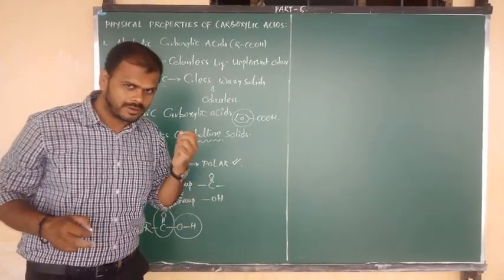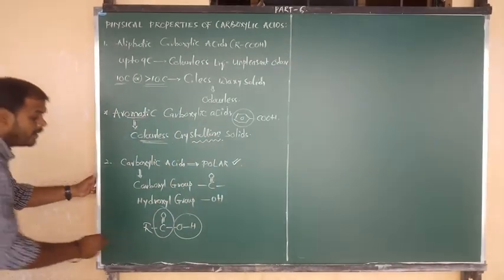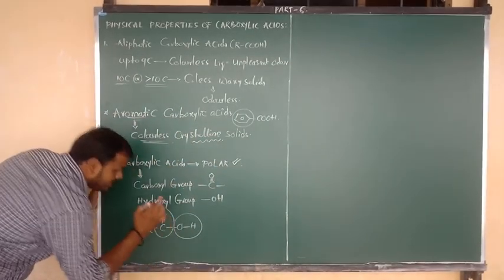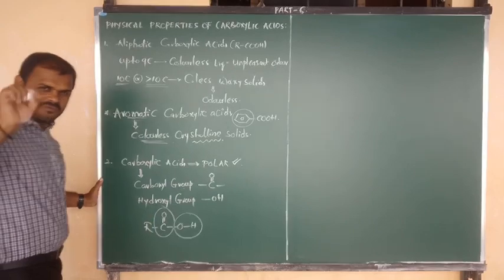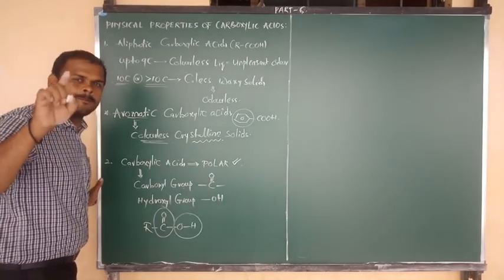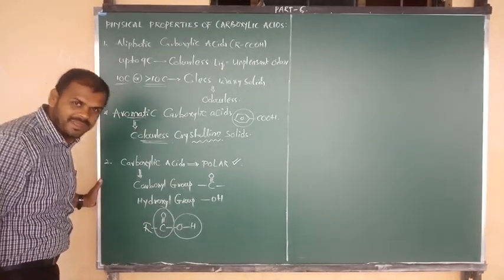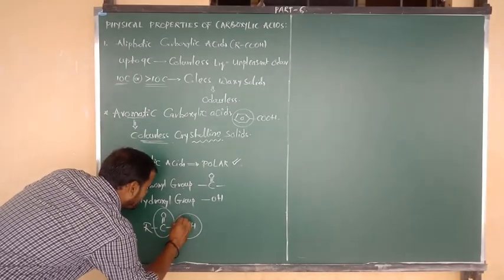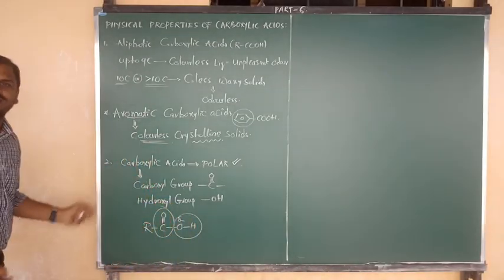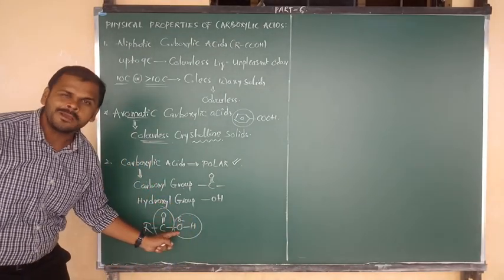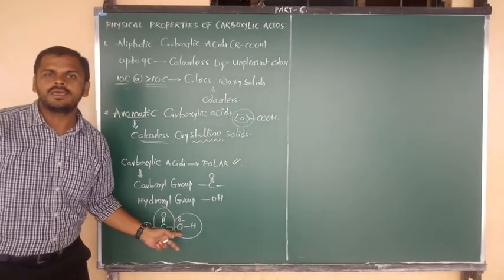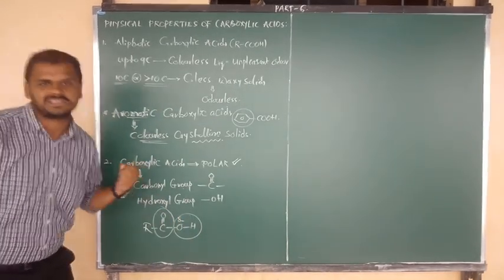Sir, how? Yes, listen carefully. As compared to hydrogen, here oxygen, you know very well, has more electronegativity. That means oxygen carries a partial negative charge, because it has more electronegativity, so a tendency to withdraw the electrons.